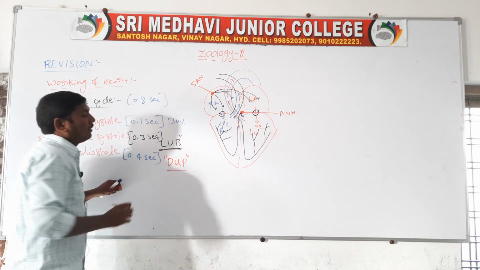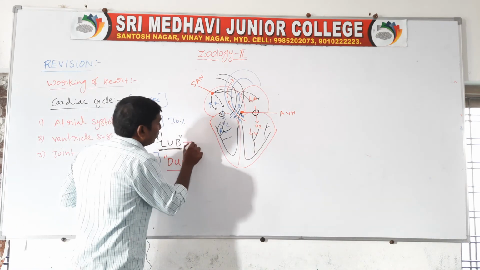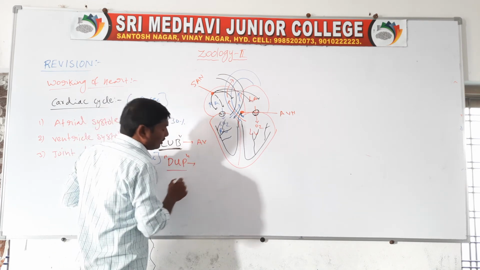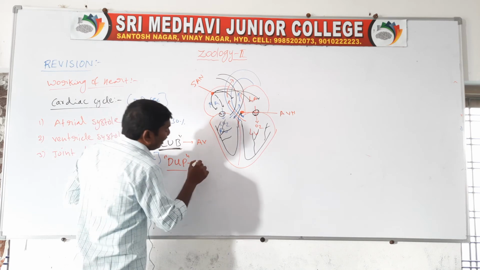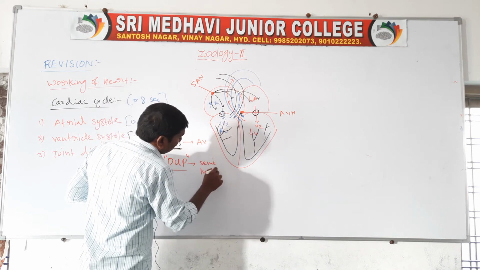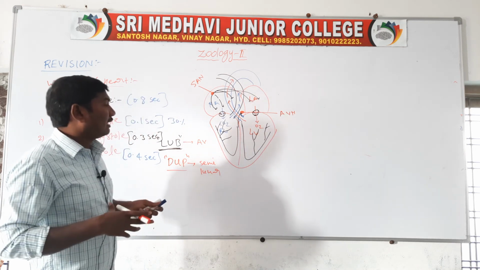First heart sound, lub. Second heart sound, dub. The first heart sound is produced by the closure of the AV valves. The second heart sound, dub, is produced by the closure of the semilunar valves.